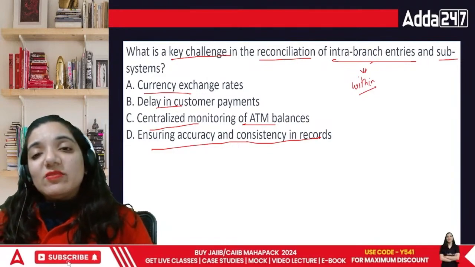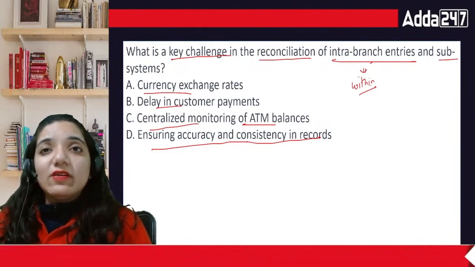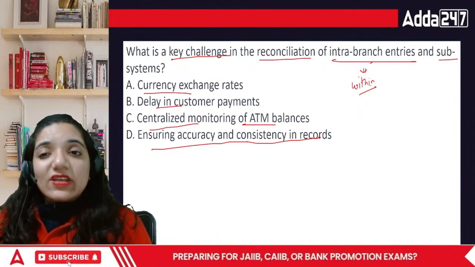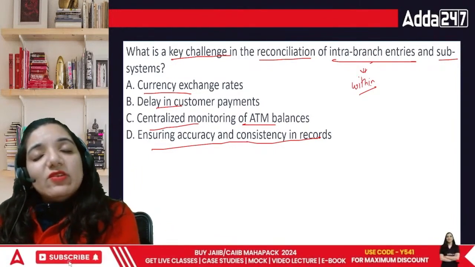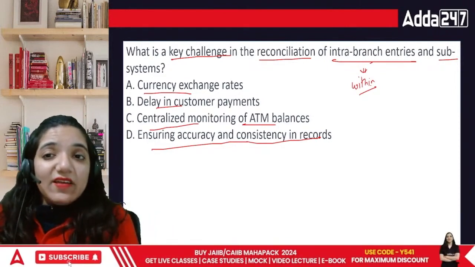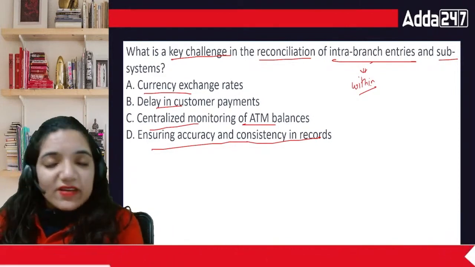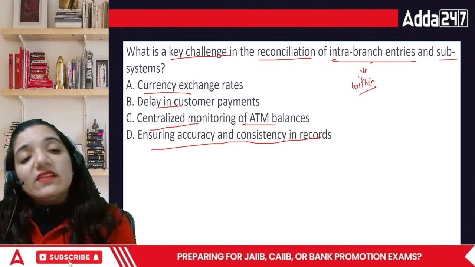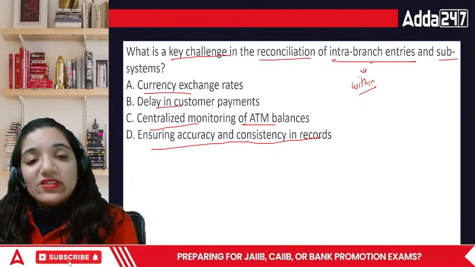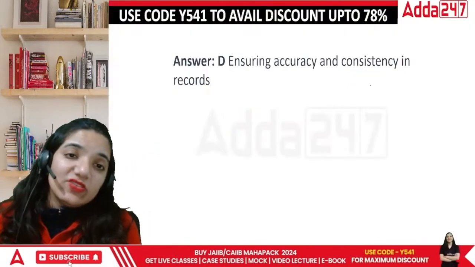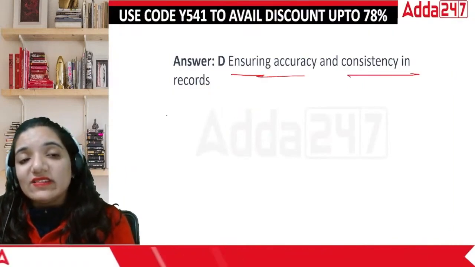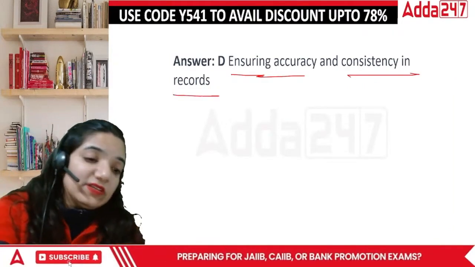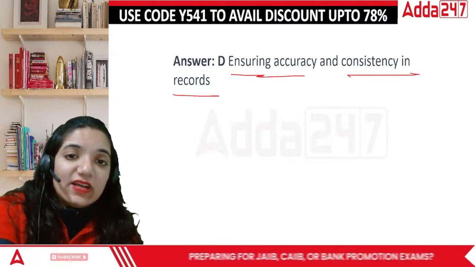Then delay in customer payments can affect you, but this is not something which I can say is intra-branch or subsystem there. Centralized monitoring of ATM, it is all centralized. That means everything is basically updated as soon as it happens. Then this particular thing ensures accuracy and consistency in records. So in this case, the correct answer is going to be ensuring accuracy and consistency of records. Okay, so that's the correct answer.